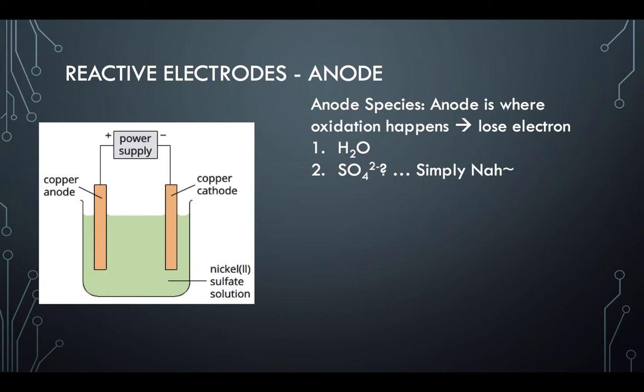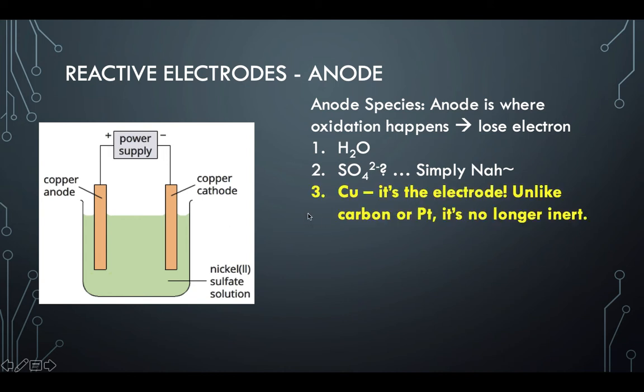Now, have we considered all candidates so far? Water and sulfate. Well, in this case, you notice that we used copper electrodes. Can copper lose electrons too? Of course, it's a metal.